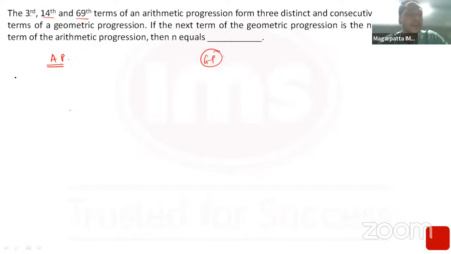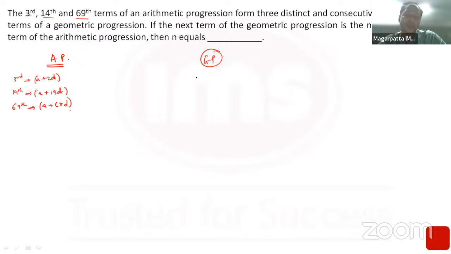So the third term of an arithmetic progression is, now you don't need to write these steps while you are solving. You all have to be very quick. So the third term is a plus 2d, the 14th term is a plus 13d, and the 69th term is a plus 68d. And these are three consecutive terms of a GP.